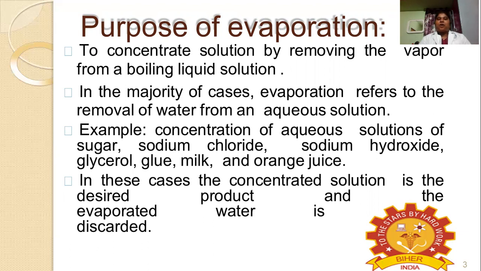That salt itself, nothing but sodium chloride, we get by the evaporation of seawater, and only the concentrated sodium chloride we take. That is the best example for the evaporation process.